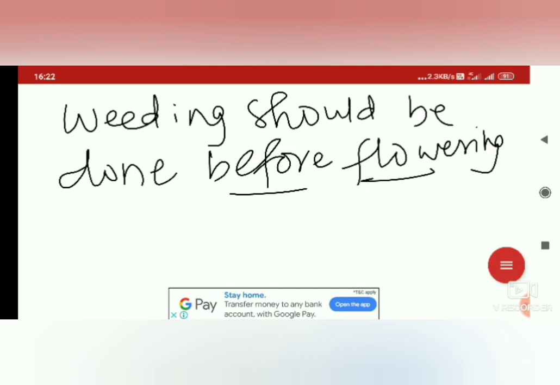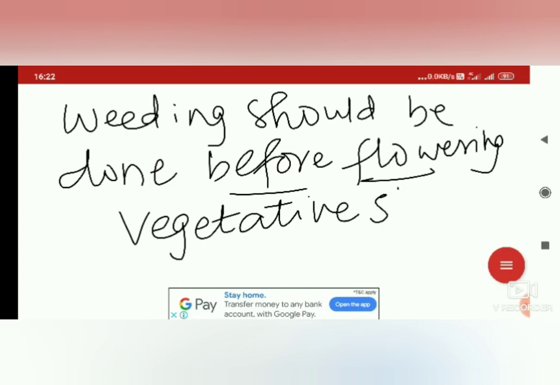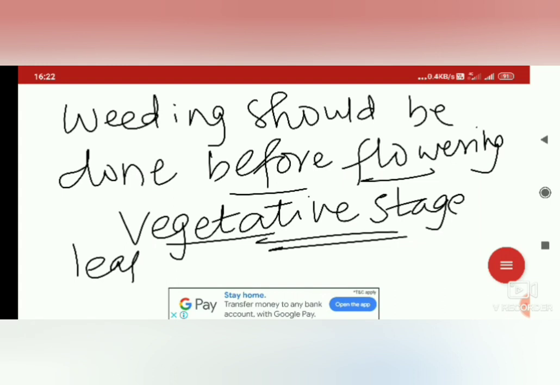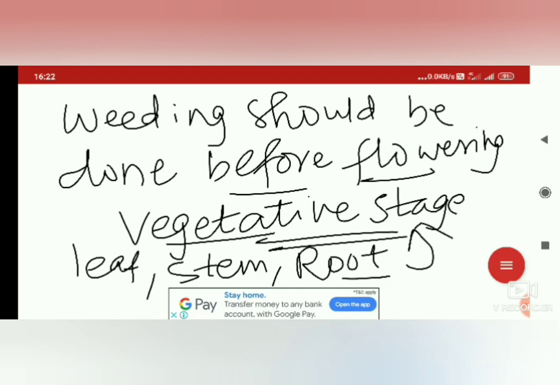The stage before flowering is called the vegetative stage. We have to remove the weeds at the vegetative stage itself. What do you mean by vegetative stage? Last year you studied about vegetative parts: leaf, stem and root. When a plant has only leaves, stem and root, that stage is called the vegetative stage. Once the flowers are produced, we say that the plant is at the reproductive stage.